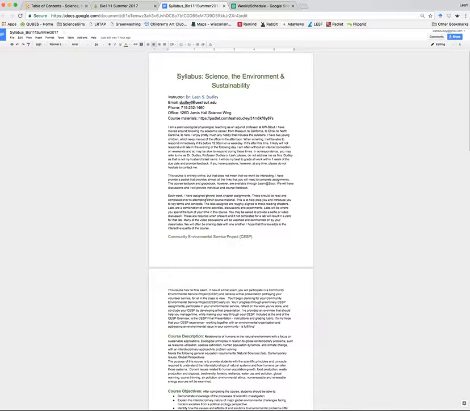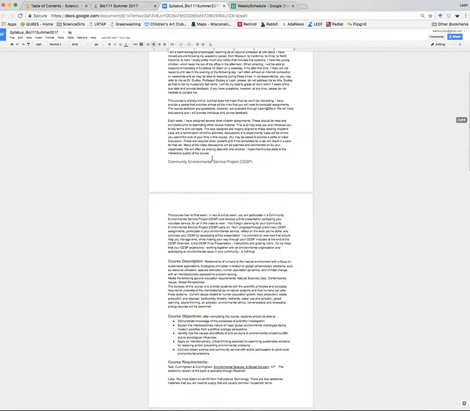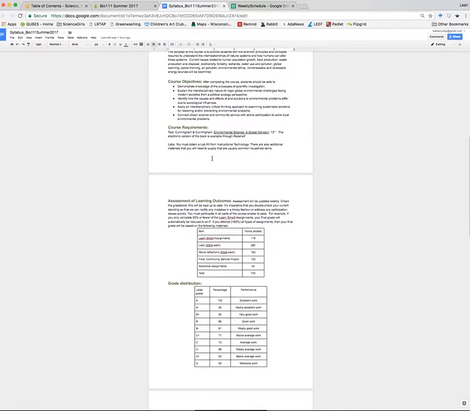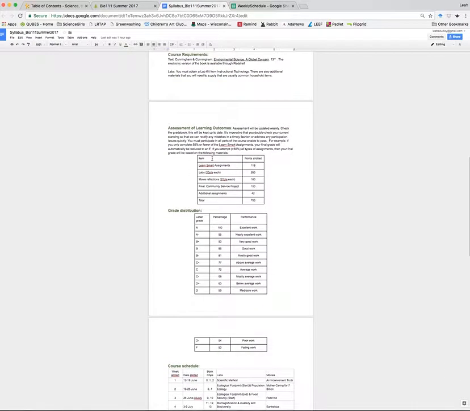So here's the syllabus. You'll see my information here at the top. So my name, Leah Dudley, my email address, my office phone number, and where I physically am located. You can read through all of this material, sort of the rules and regs of the course, but I wanted to point out to you that underneath the assessment, you'll see a table with the points that